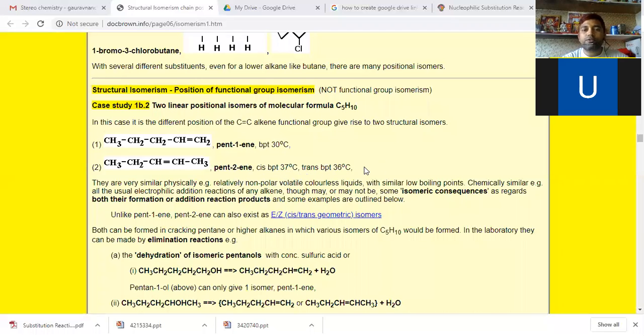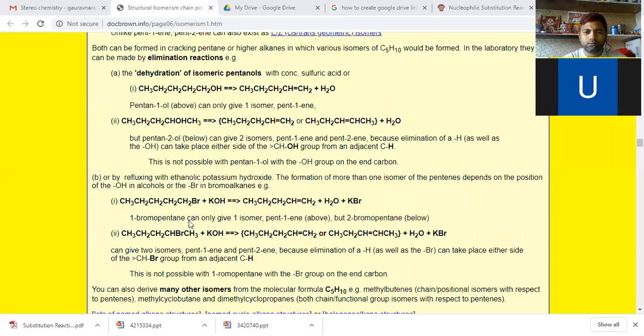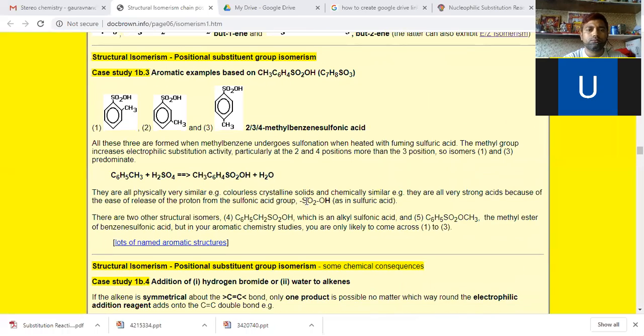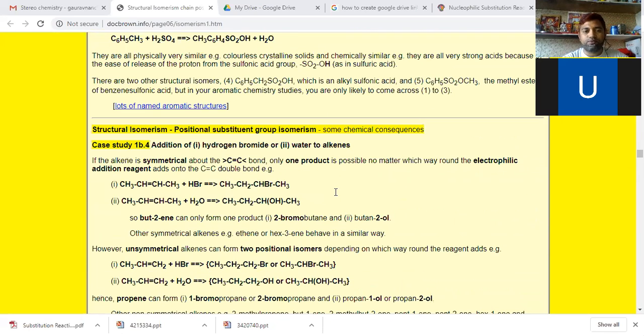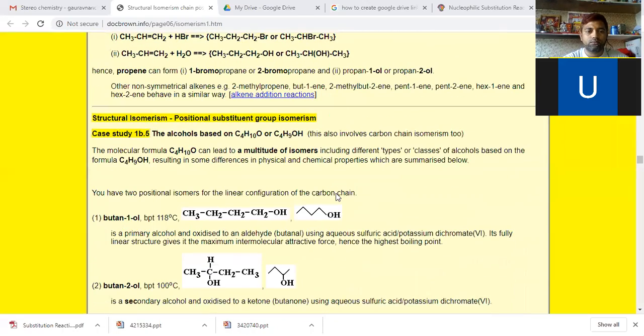We have so many examples, but we'll discuss only two or three. Two or three examples are more than enough for us. Understood?